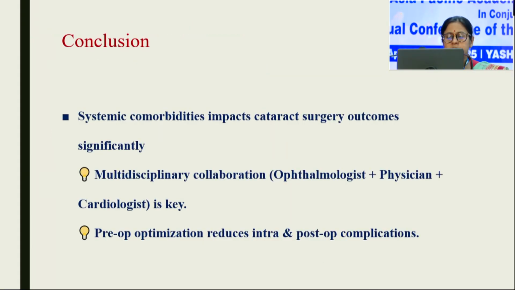To conclude, systemic comorbidity impacts cataract surgery outcomes significantly, and multidisciplinary collaboration with the physician and cardiologist is key. And preoperative optimization can reduce intraoperative and postoperative complications.